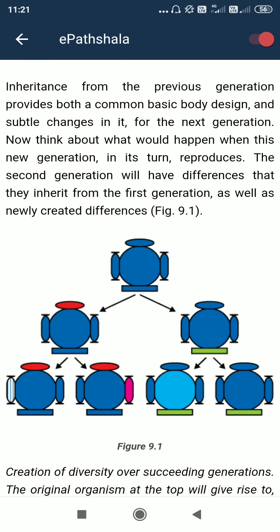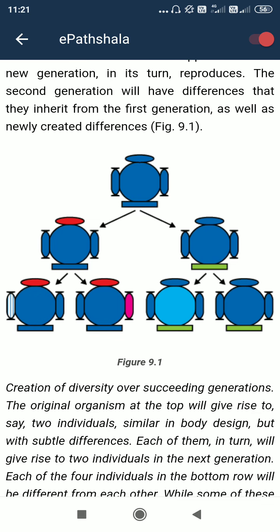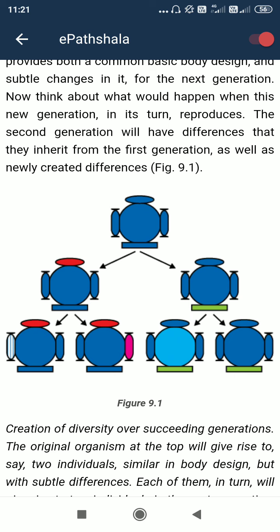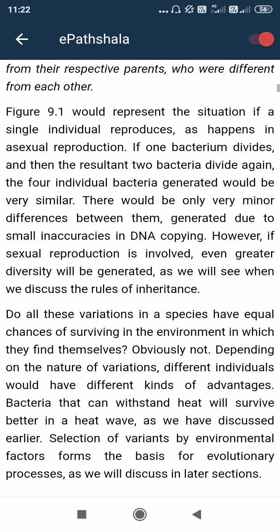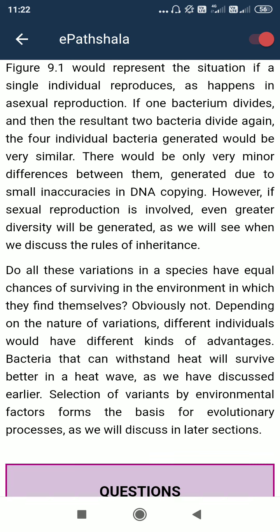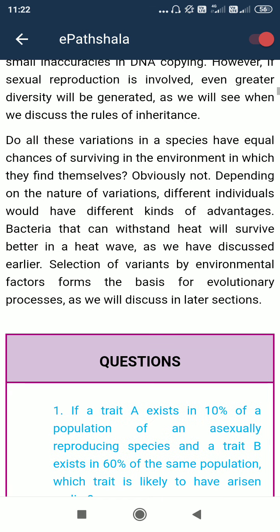Inheritance from the previous generation provides both a common basic body design and some changes in it for the next generation. Okay, so how does it happen? During the time of reproduction, from one parent an offspring is formed, and at that time the traits are transmitted. Diversity is obviously there in all species in the world. Many types of traits or characteristic features are present, and those are transmitted.